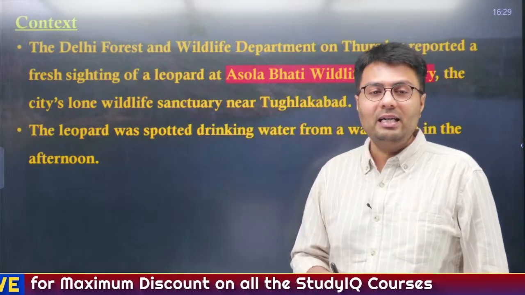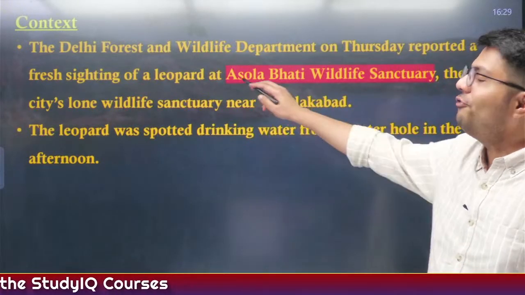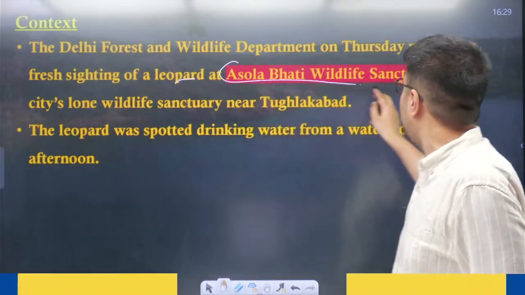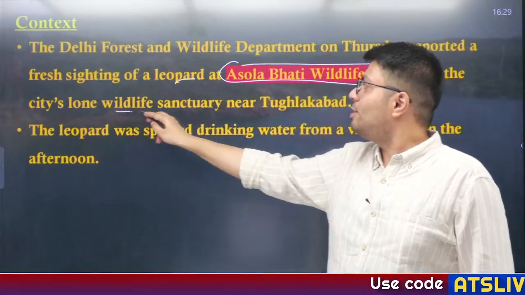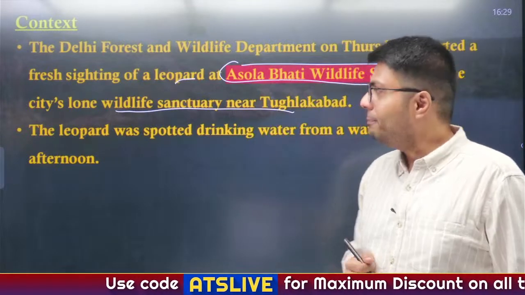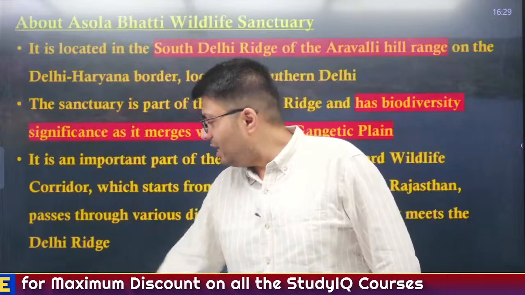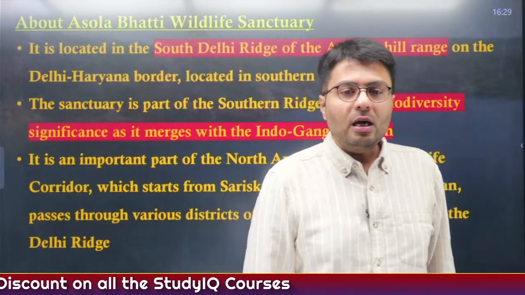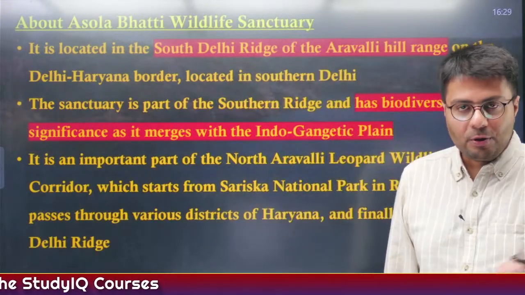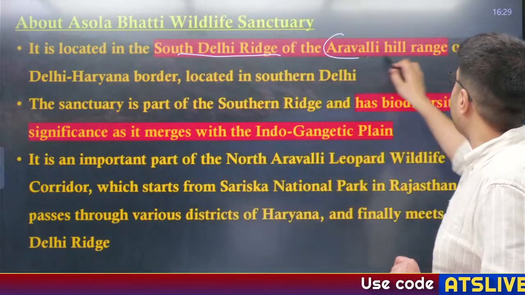Now, if you read the context, the Delhi Forest and Wildlife Department yesterday reported a fresh sighting of a leopard at Asola Bhati Wildlife Sanctuary, which is the city's lone wildlife sanctuary located near Tughlakabad district of Delhi. The leopard was spotted drinking water from a water hole in the afternoon. Now, what is Asola Bhati Wildlife Sanctuary? It is a protected area in Delhi, located in the South Delhi ridge of the Aravali Hill Range.